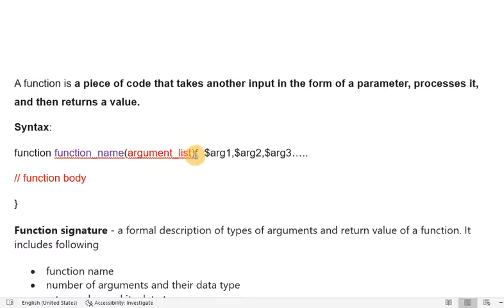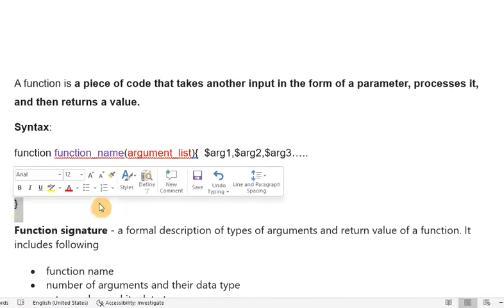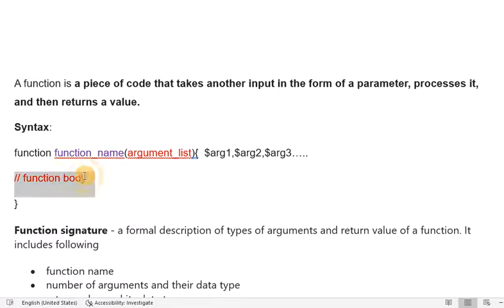After this, you can see there are curly braces. Inside the curly braces, whatever we write is called the function body. The function scope starts from this opening curly brace and goes till the closing curly brace.